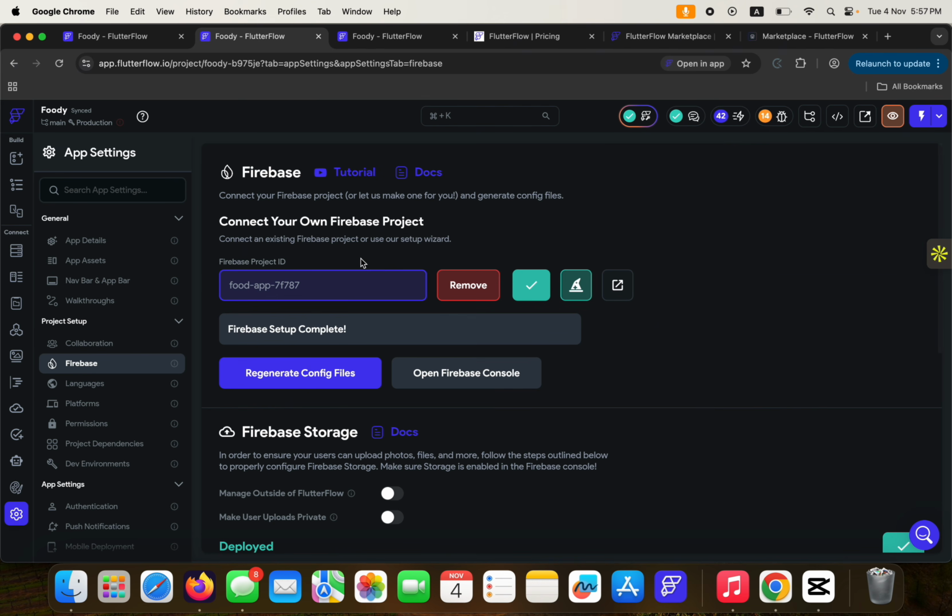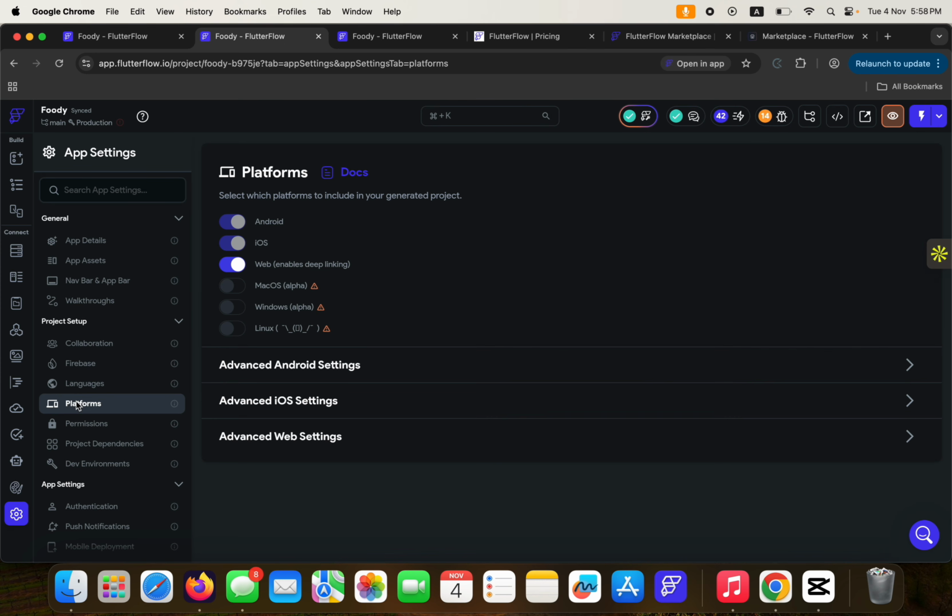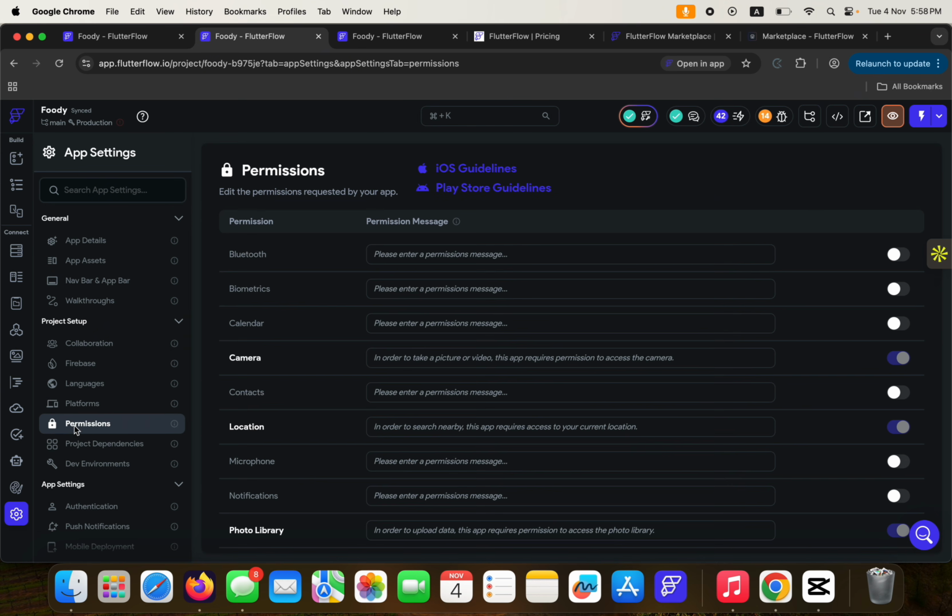This is where you get to connect your project to Firebase or Supabase. All right, but this is not where you connect to Supabase actually. All right, so the languages, you can set your primary language and your display languages. You can check out the platforms you want your application to run on. Then the permissions are here.